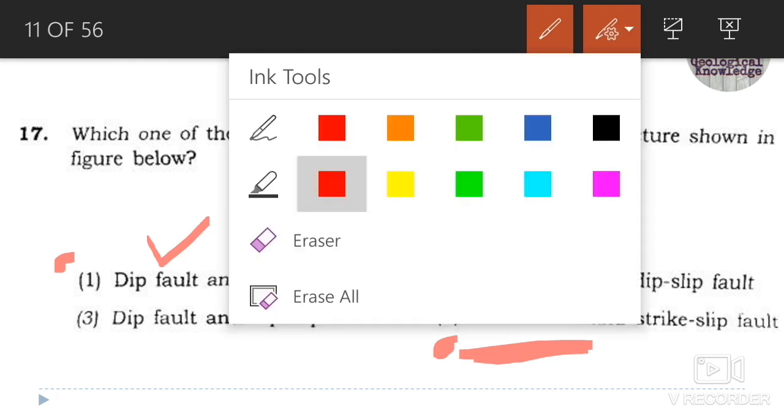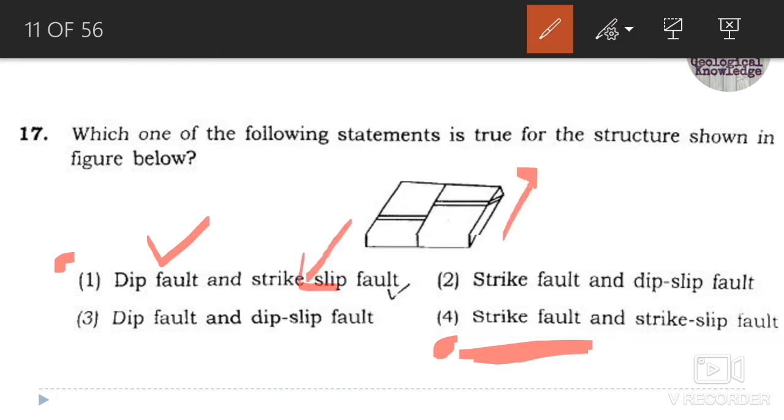One second, you can identify from here. You can see, from here you can understand. So these are dipping in the direction of the dip of the beds. Okay, so that's why it will be a dip fault, and the strike slip fault. So this is the correct option, here it will be option 1.